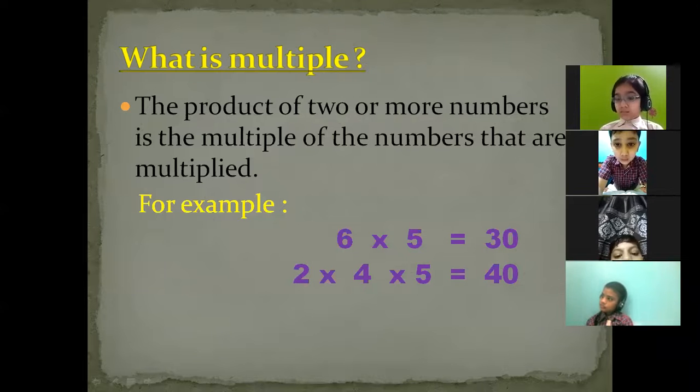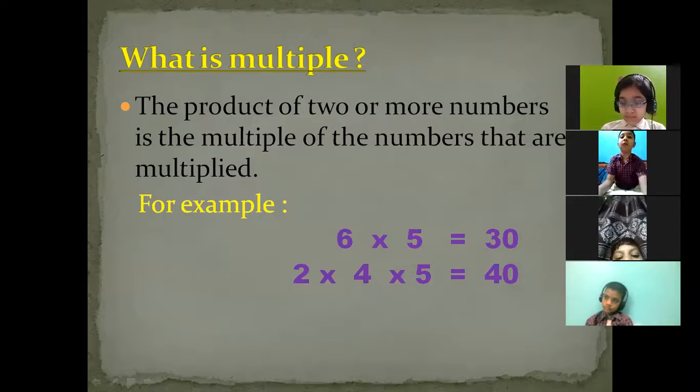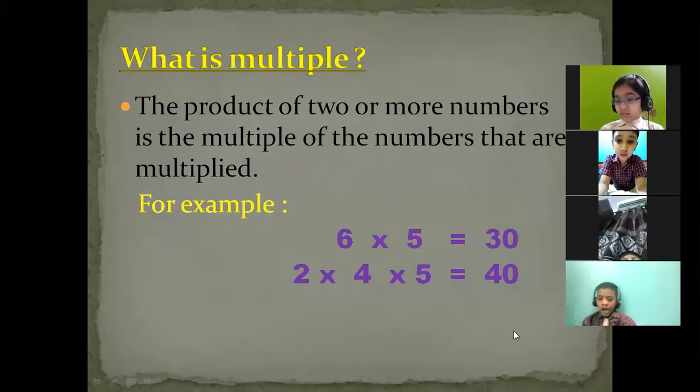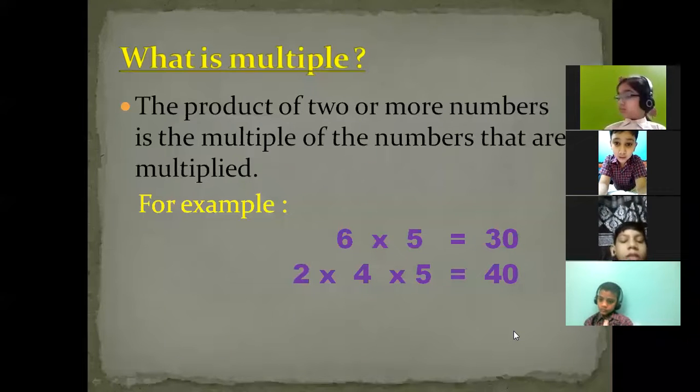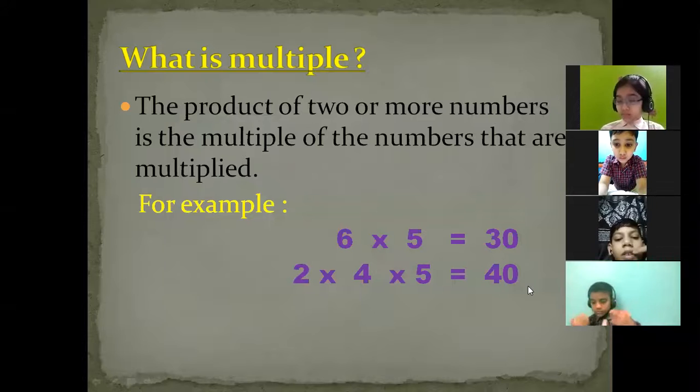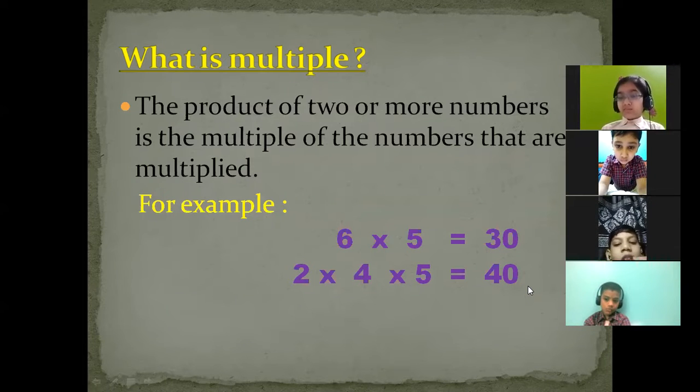So beta, the definition says the product of two or more numbers. When we multiply two or more numbers, in that case the result will be termed as a multiple. Means the product will be termed as a multiple. Okay, beta, is it clear? So now ma'am is going to share a few examples, and on the basis of them it will be clear what exactly a multiple means.